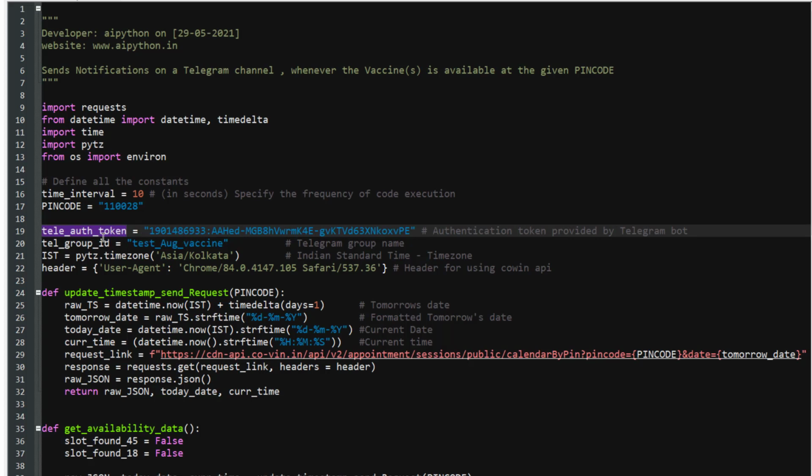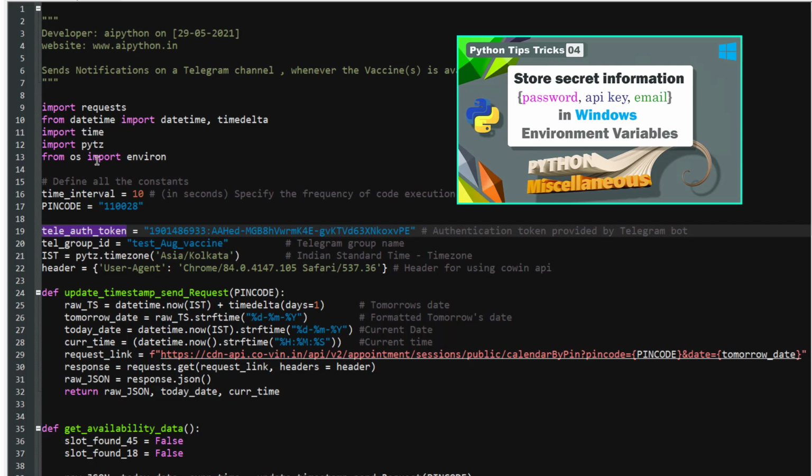But for your information, if you want to hide this information and do not want to show it in the code, then you can use the environ module from the OS library and store this particular key in your Windows environment variable. If you want to check out how you can access the same using Python, you can watch this video, which is available at the i button displayed at the top right corner, which will help you to store all the secret information inside the environment variable.